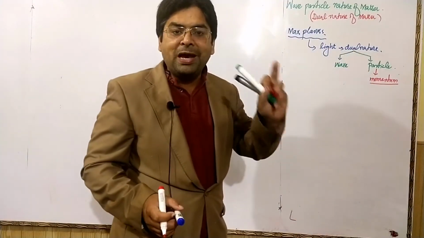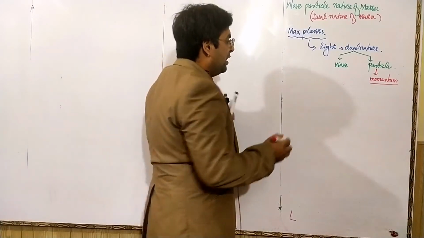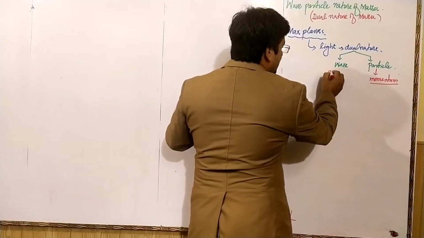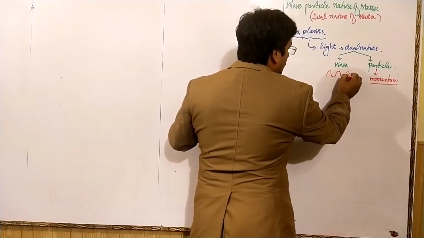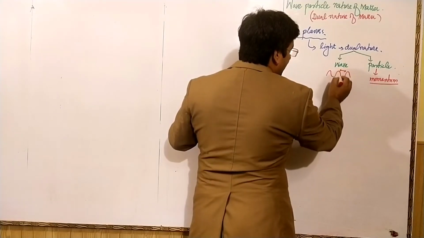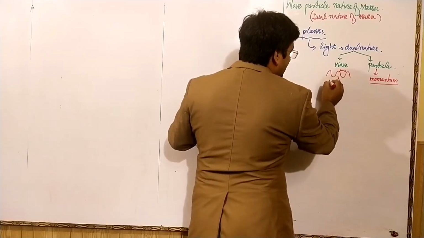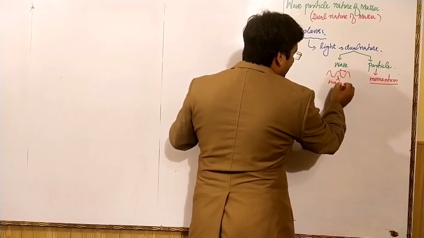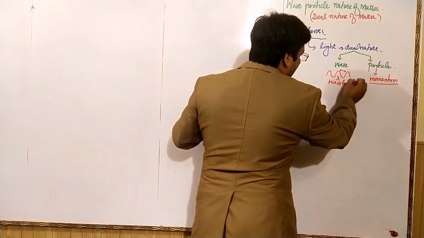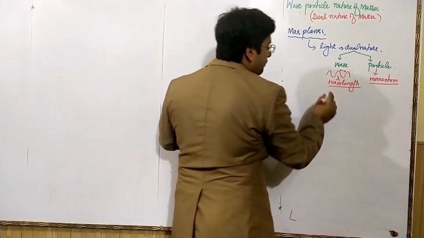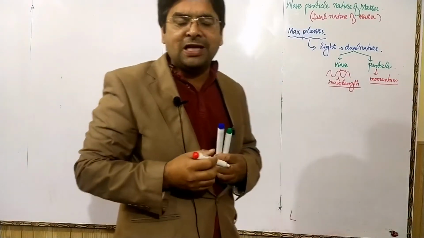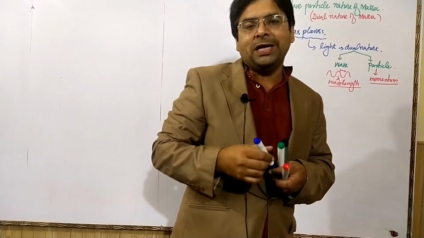Anything having wave nature will show crest and trough, and the distance between them is called wavelength. It means anything having dual nature will show two properties, wavelength and momentum.